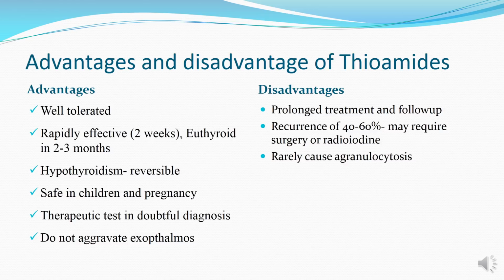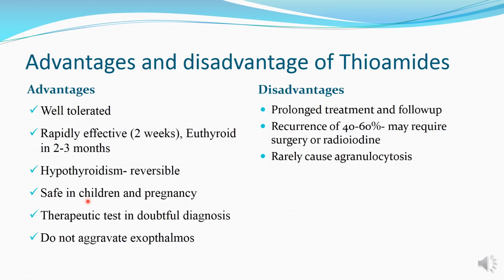While considering thioamides as a treatment option for hyperthyroidism, the advantages are that these drugs are well tolerated. They show their effect within 2 weeks, and the peak effect of euthyroid status is seen within 2 to 3 months. The hypothyroidism that it can cause due to overdosage is reversible.